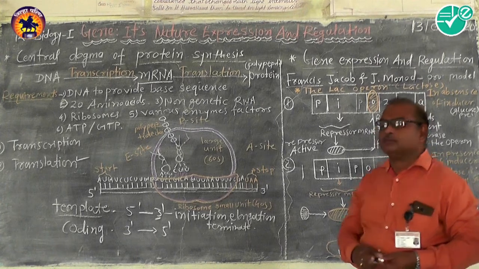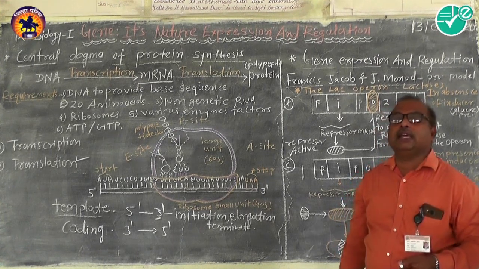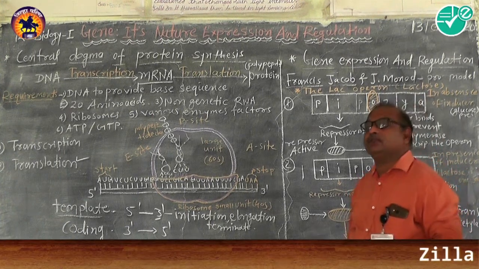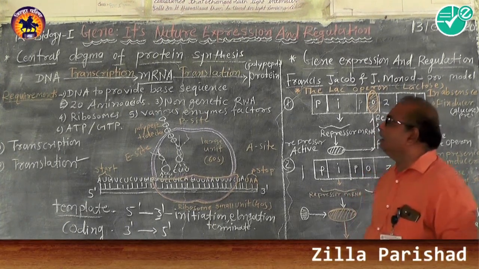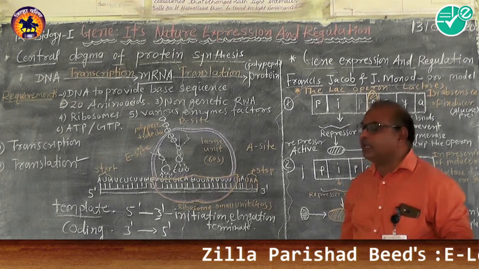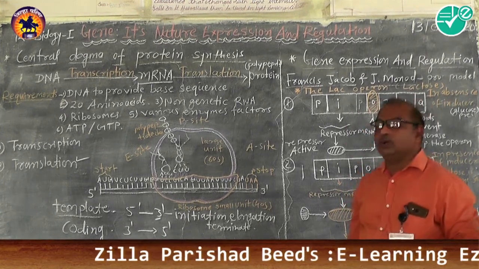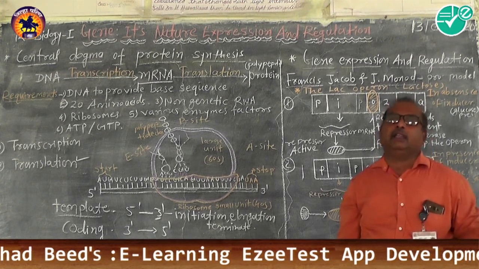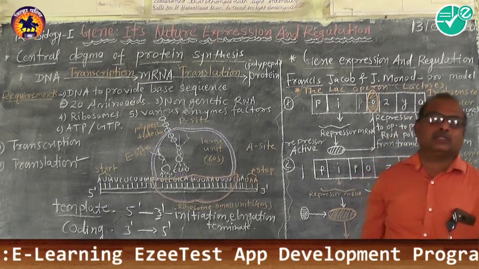This enzyme helps the amino acid to activate, and the tRNA with a particular amino acid, with the anticodon already present on the tRNA, are ready or get activated first of all in this process of